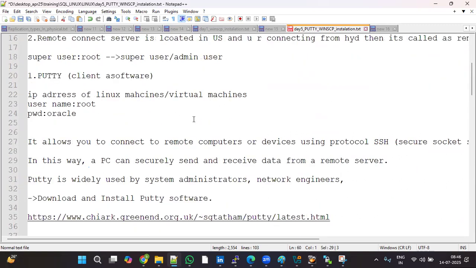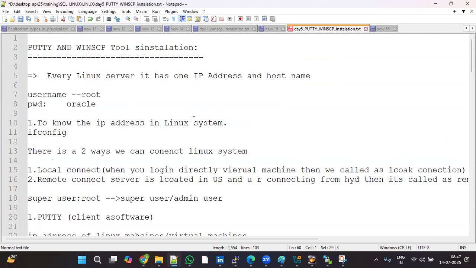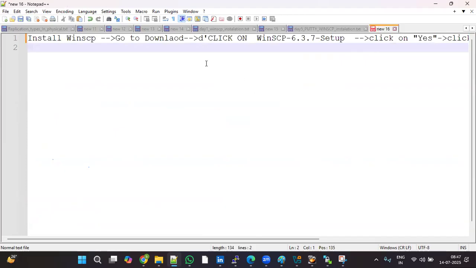Any queries from anyone? No, right? Okay. Today you can go through these tools. You can download, install, connect and see. You can transfer files from local system to Linux system and Linux system to local system. Okay. We'll start the Linux commands tomorrow.